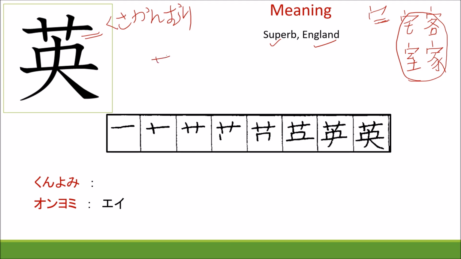Ichi, ni, san, shi, go, roku, shichi, hachi. Okay, 8 strokes are there. Kakusu is 8. Kunyomi, there is no kunyomi, and onyomi, ei. Please write this kanji 2-3 times and you will remember.